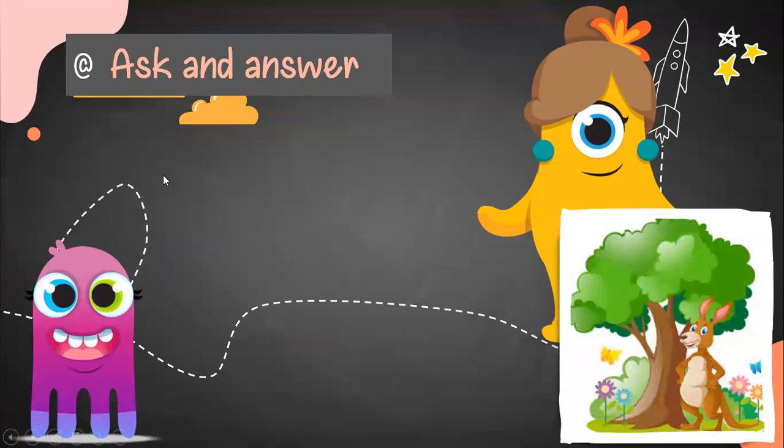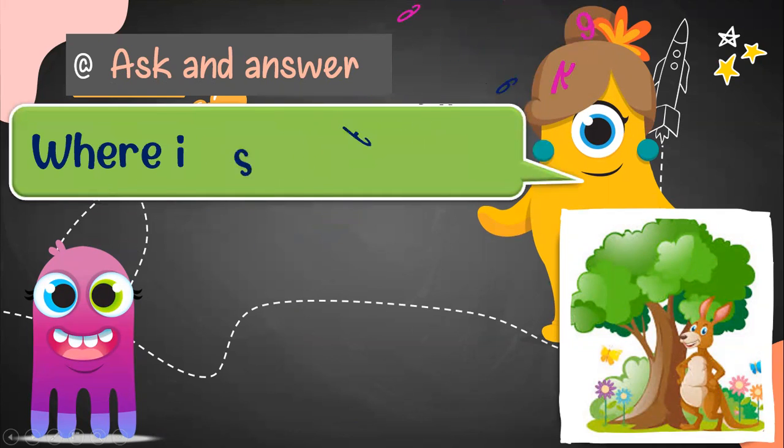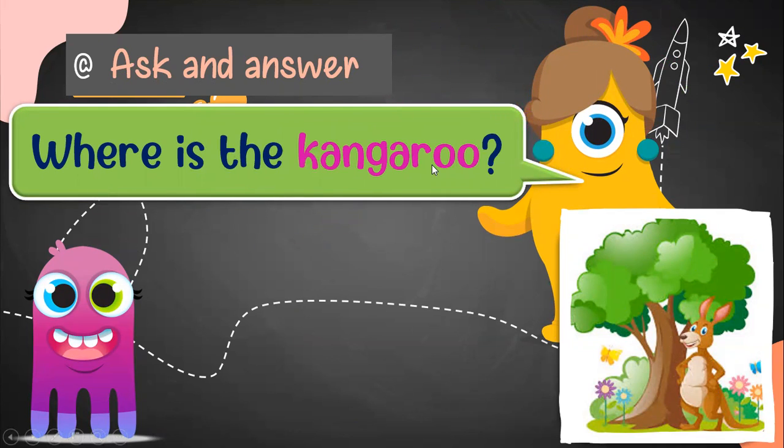In this case, as I told you, we are going to ask and answer. Look at the teacher. The teacher will make a question. Where is the kangaroo? To answer, we need to see this picture. The information is here in the picture. Now you can see the kangaroo is here. And what is this?